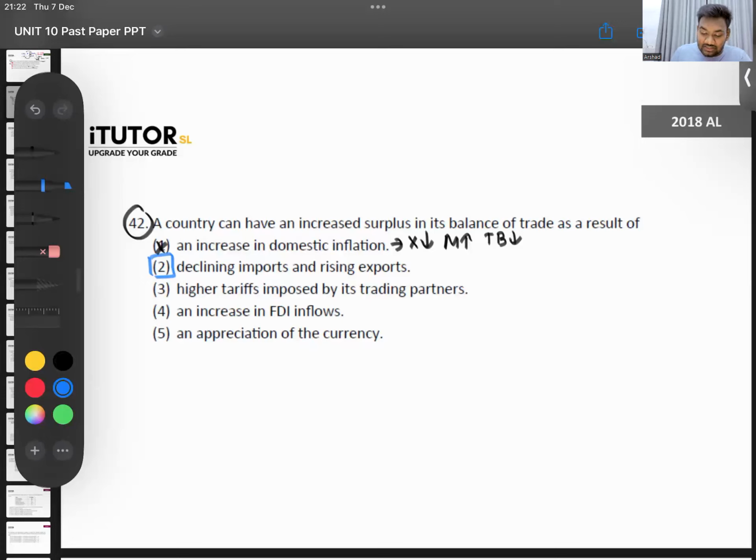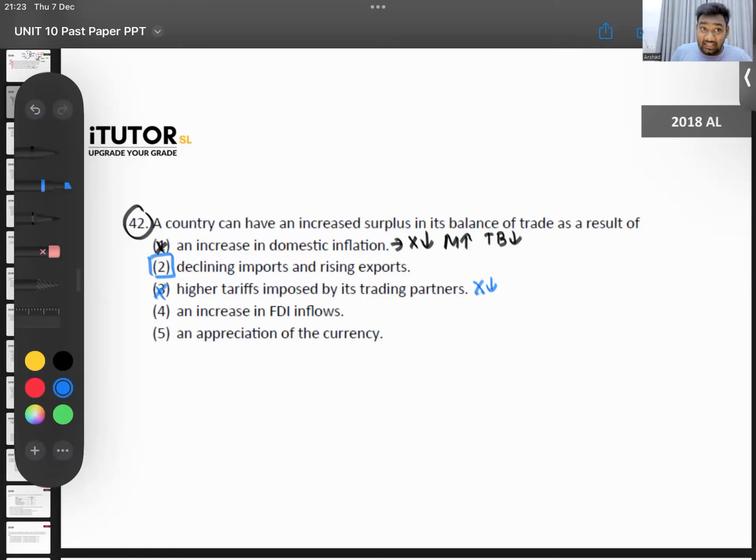Higher tariff imposed by its trading partners. Let's say the European Union, who have given us the GSP concession, remove all of that and charge very high tariffs on the exports that we send. Then our exports will come down. US or UK buyers will not want to buy our goods. So exports will come down, bad for your trade balance.